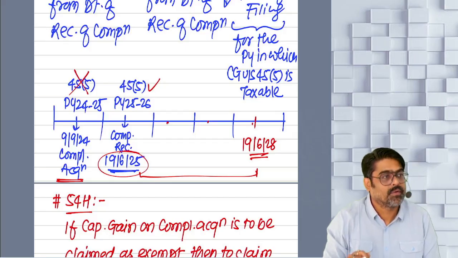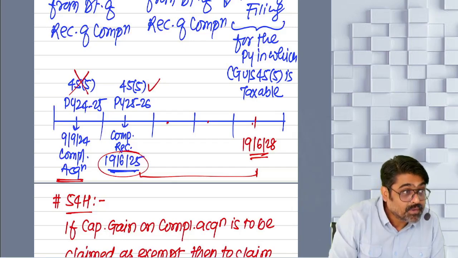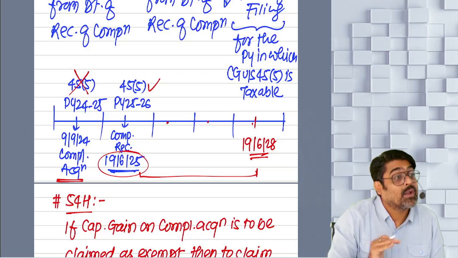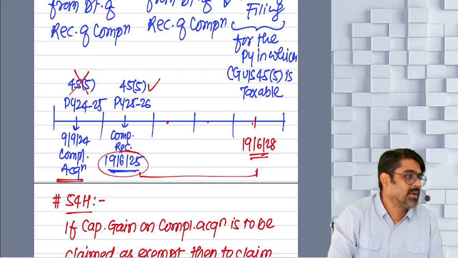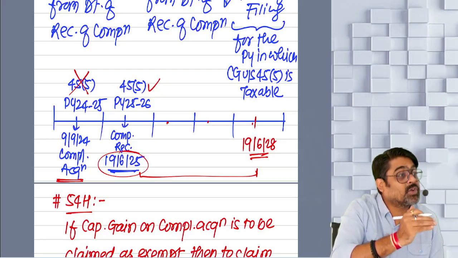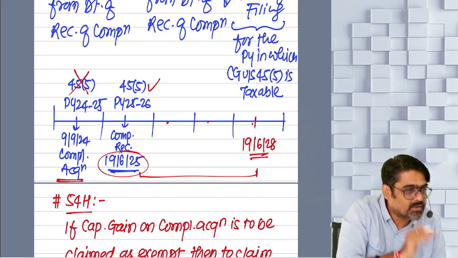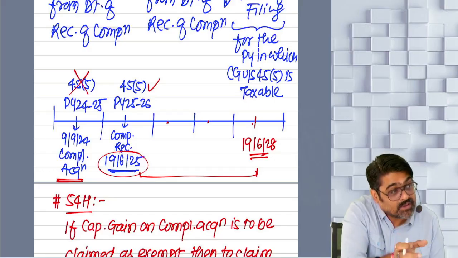Now what if the due date comes before these 3 years? Due date of filing ROI of which year? ROI of 25-26, in which the gain is taxable, the year in which the compensation is received.